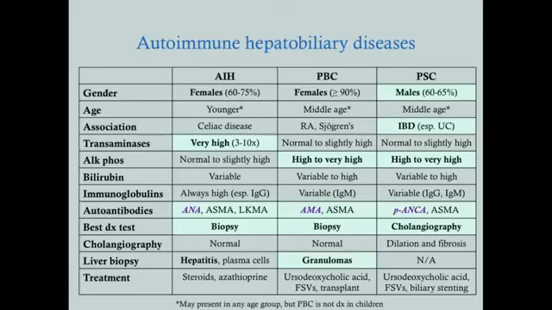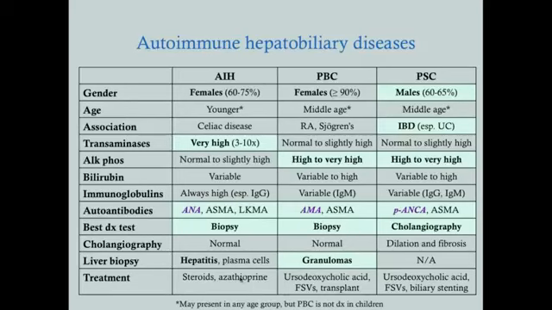So because you're blocking reuptake, it's going to reduce your levels of bilirubin. So that can be helpful as far as the itching goes and stuff, which is some of the major symptoms of PBC.